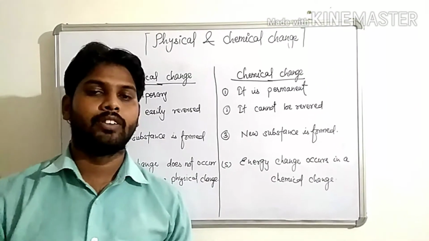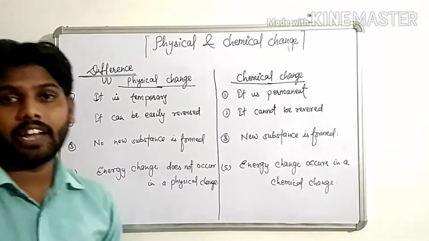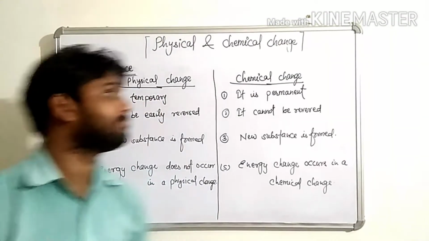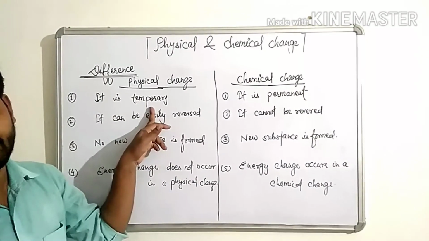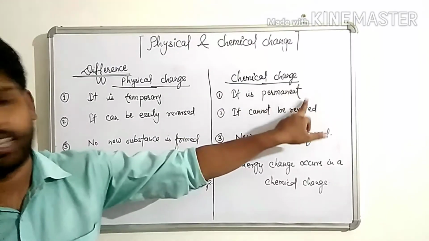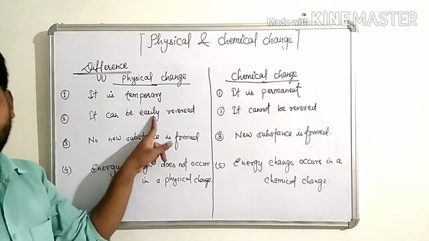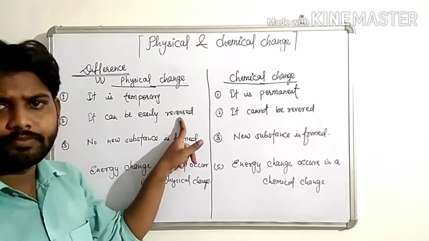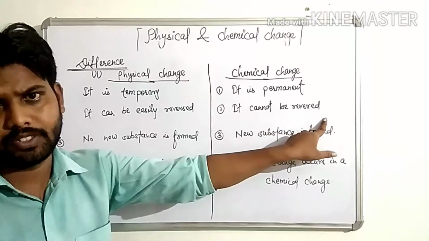Okay, children. Now see the difference between physical and chemical change. First, it is a temporary change. Okay. And this one is permanent change. It can be easily reversed. Chemical change, it cannot be reversed.